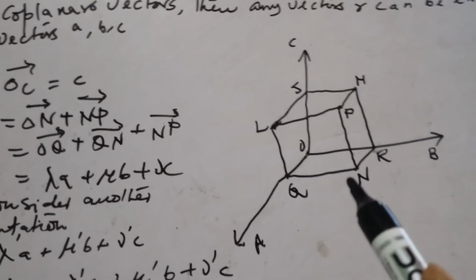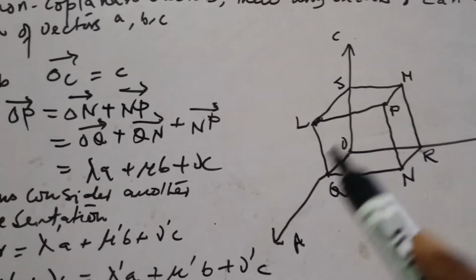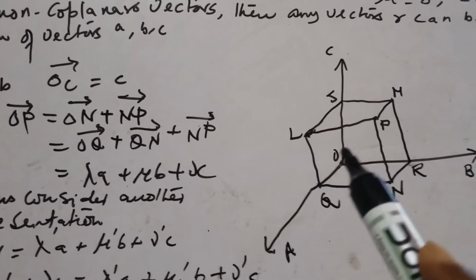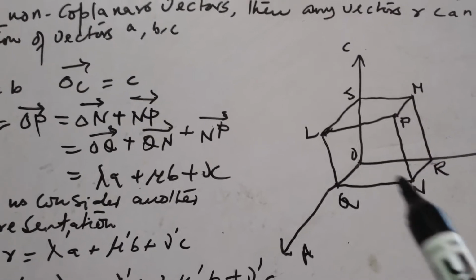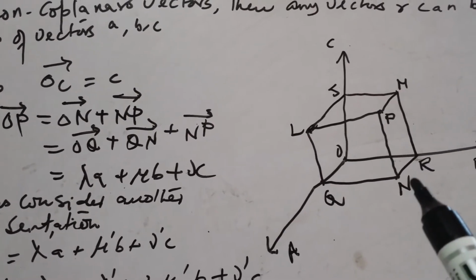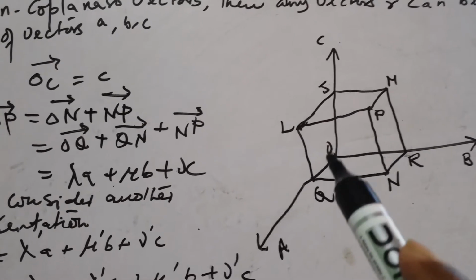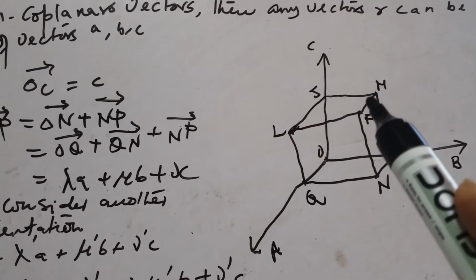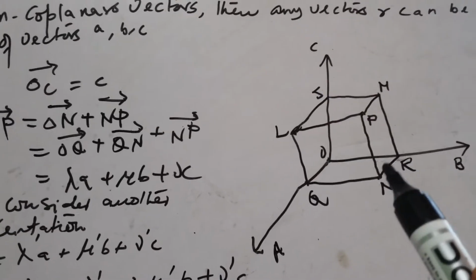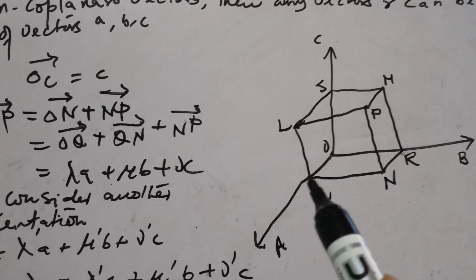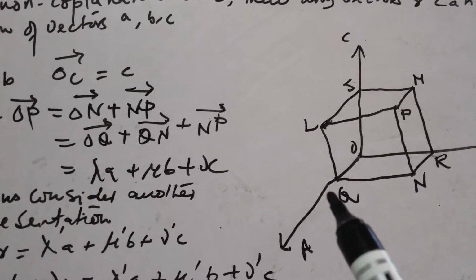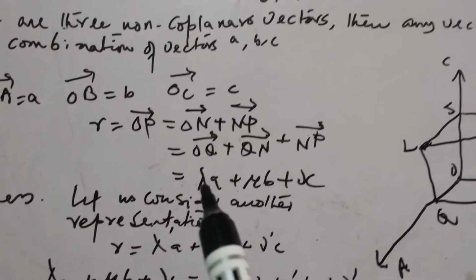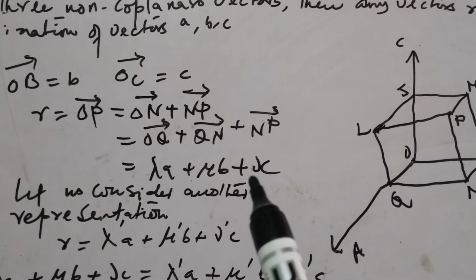NP is parallel to NR. So OP equal to R can be expressed as ON plus NP. ON you can express as OQ plus QN. So OP equals OQ plus QN plus NP. NP equals nu C, QN equals mu B, and OQ equals lambda A. Thus you can express lambda A plus mu B plus nu C.